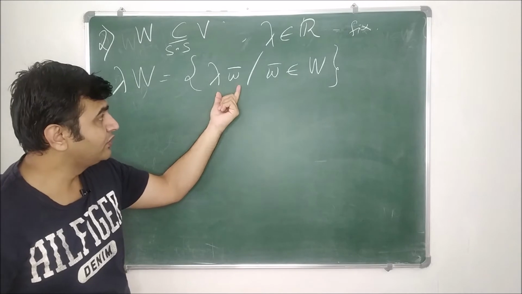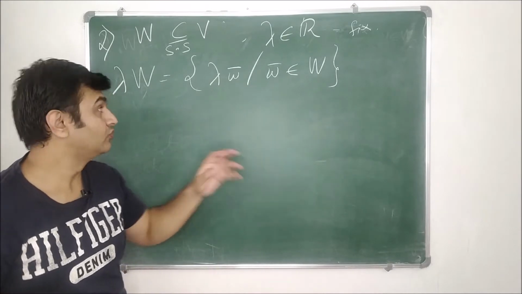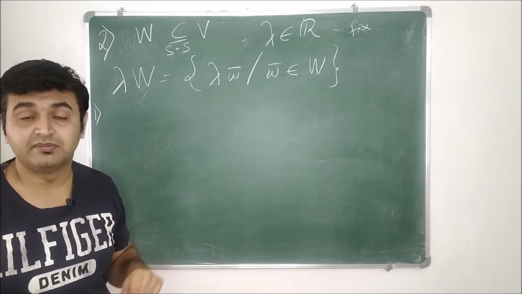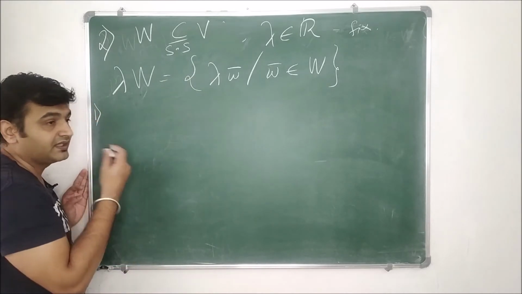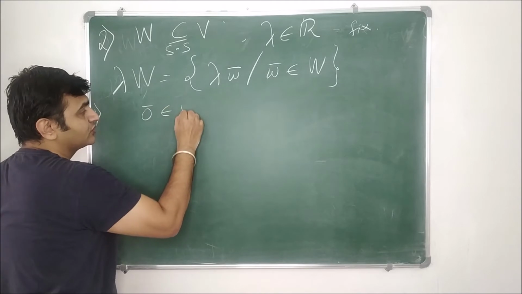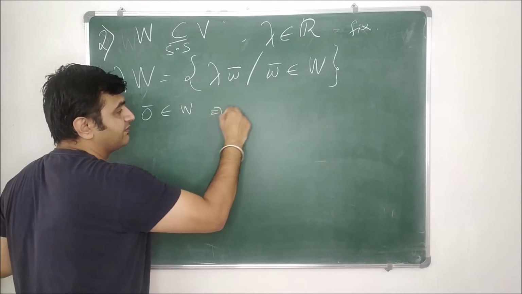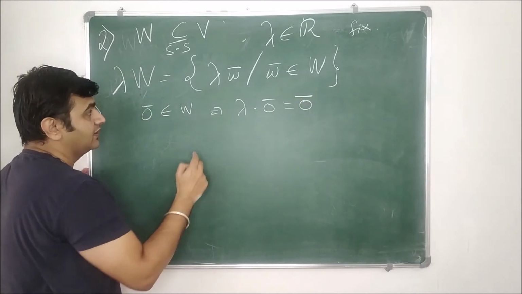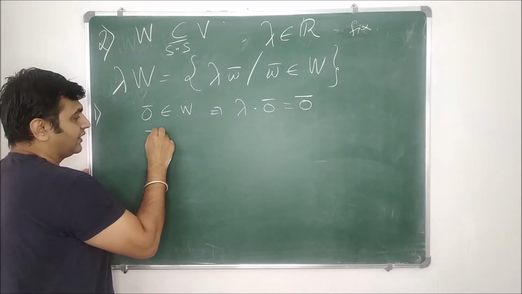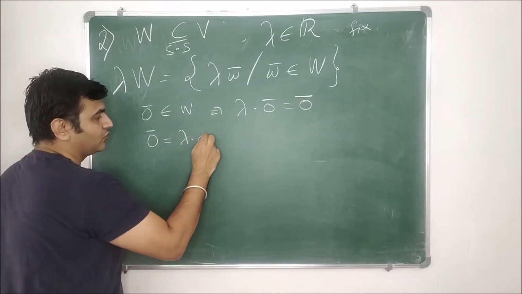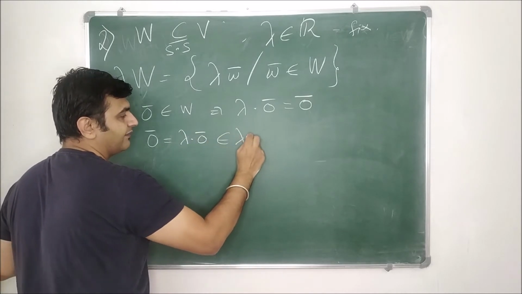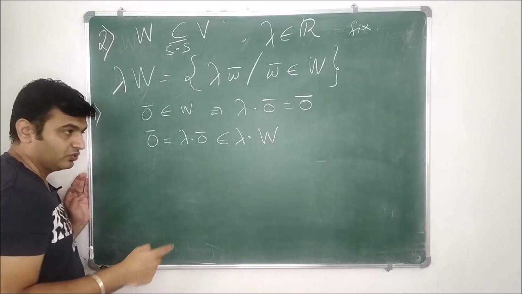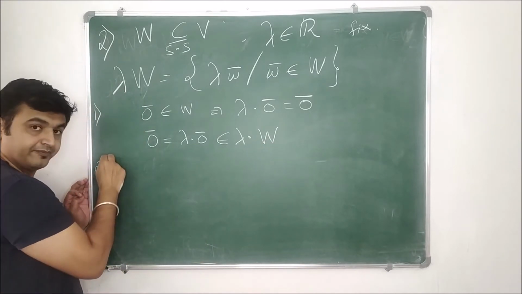So this is lambda into W bar, where W bar is in W. You multiply each element by this lambda. Then this is what is called scalar multiplication. Now is this non-empty? Yes. Why? Because 0 bar belongs to W, as W is a subspace. So what is lambda into 0 bar? It is 0 bar. Right? So therefore your 0 bar is nothing but lambda into 0 bar. So this belongs to where? Lambda into capital W. So 0 bar belongs to lambda into W. Therefore it's a non-empty set.